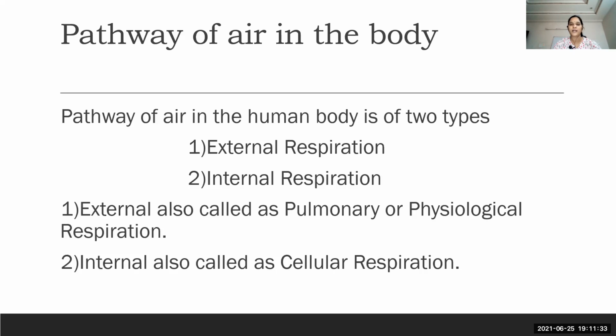External respiration is also called pulmonary or physiological respiration, where only up to the alveoli is considered. Internal respiration is where oxygen diffuses from the alveolar capillaries into the cells, and it is called cellular respiration. Let's see it in a descriptive manner in the coming slides.